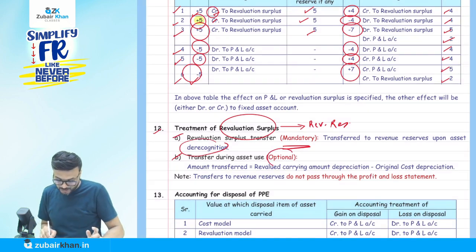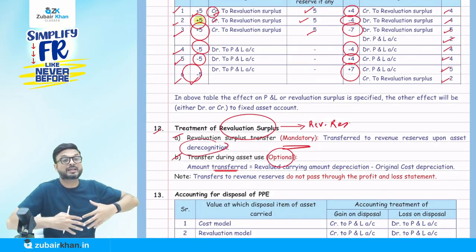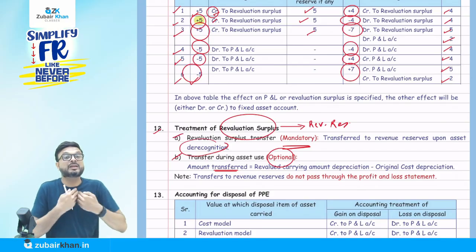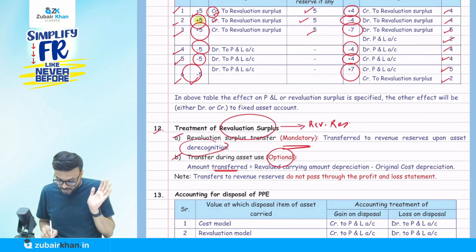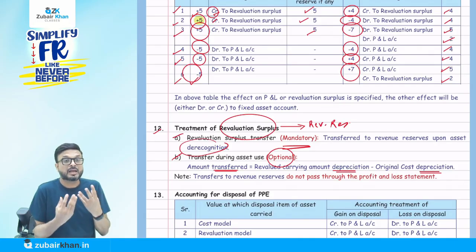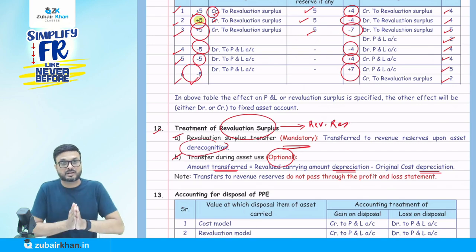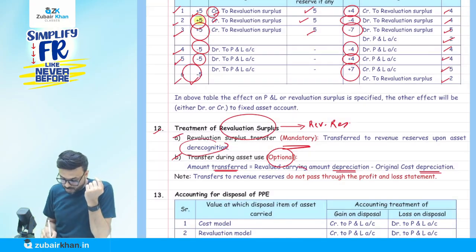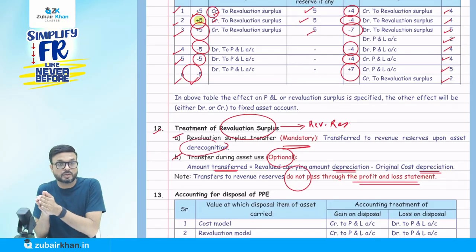But how much are we allowed? How to calculate that amount? We revalued the carrying amount, so we have to calculate the depreciation on the revalued amount. Because we have done the revaluation, that's why there's some balance in revaluation reserve. How much would the depreciation be if there were no revaluation? So it is depreciation on the revalued carrying amount minus depreciation on the original cost. So how much is the actual depreciation we have charged, minus how much depreciation would be if there were no revaluation. Whatever difference comes, that much amount we can transfer from revaluation reserve to revenue reserve. Both are part of reserve and surplus. So the transfer to revenue reserve does not pass through the P&L statement. So they are telling us that when you're transferring from the revaluation reserve to revenue reserve, don't transfer through P&L.